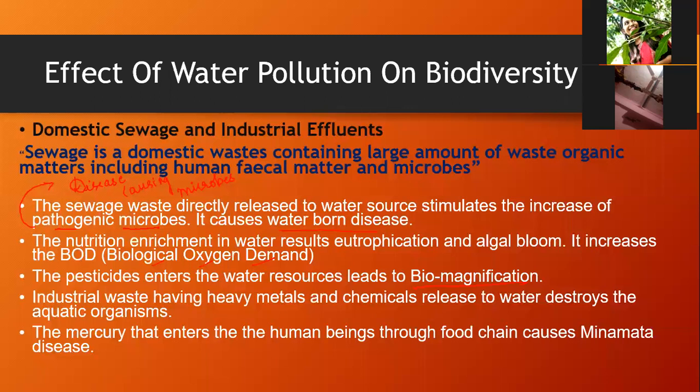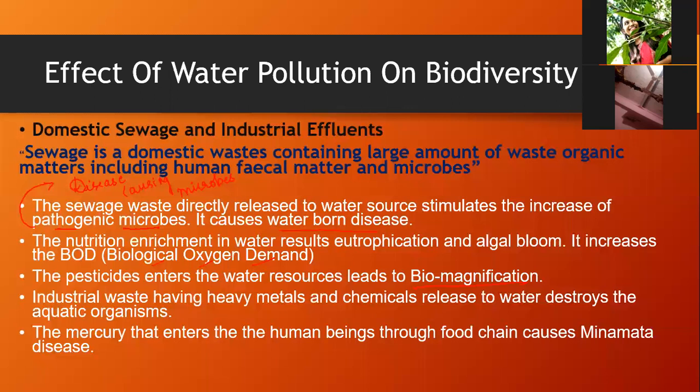When they consume that particular harmful chemical or harmful metals, either they die in large numbers, or they magnify, or they consume it inside their body.